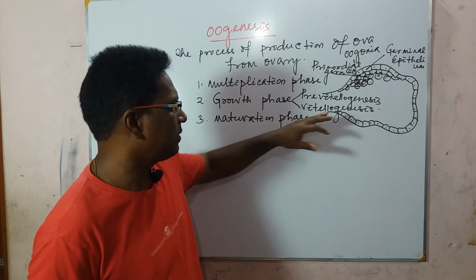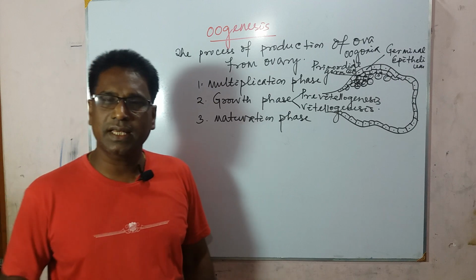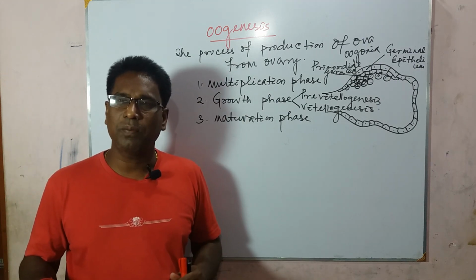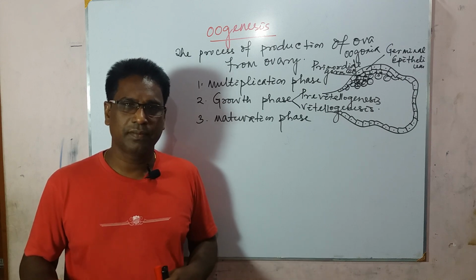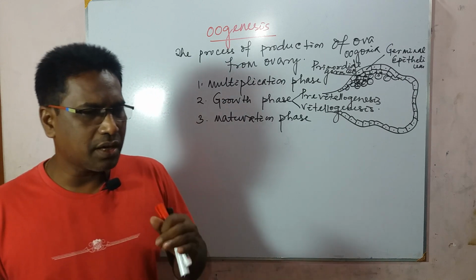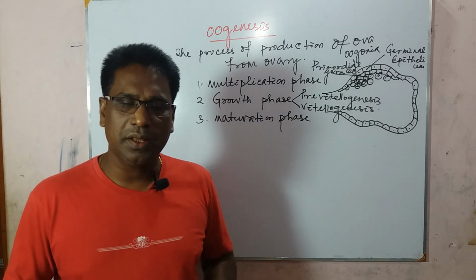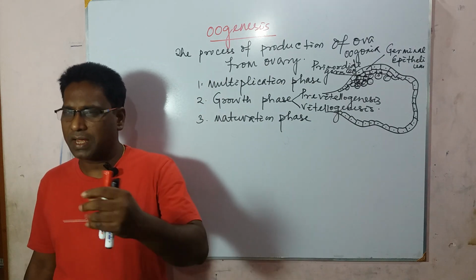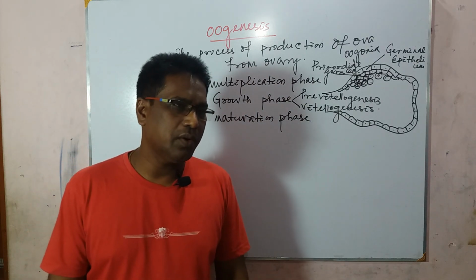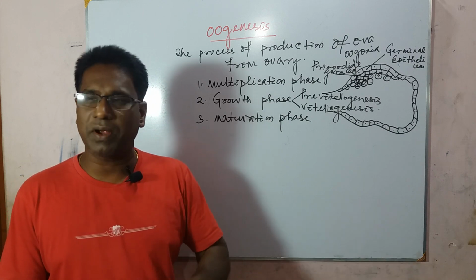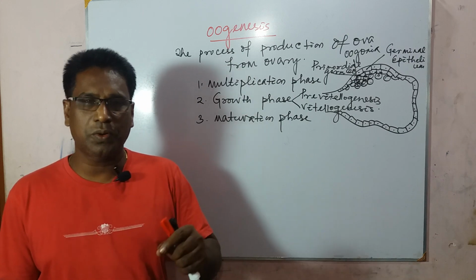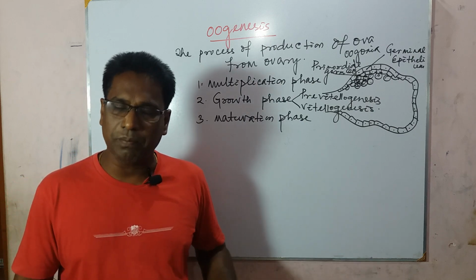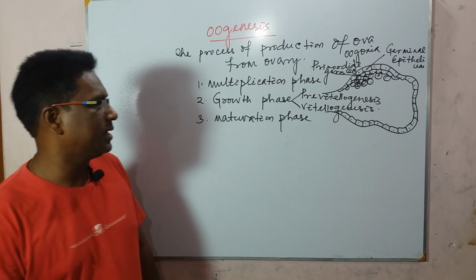Then vitellogenesis. Vitellogenesis is the process by which the formation of yolk takes place. As you know, yolk is the reserve food material for the developing embryo. It is the storage food material. If we look at its composition, yolk contains a very large amount of protein, phospholipids, and different combinations of fats present within it.